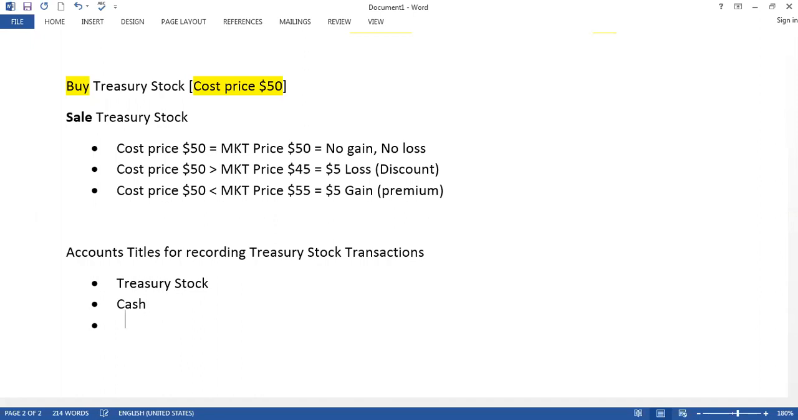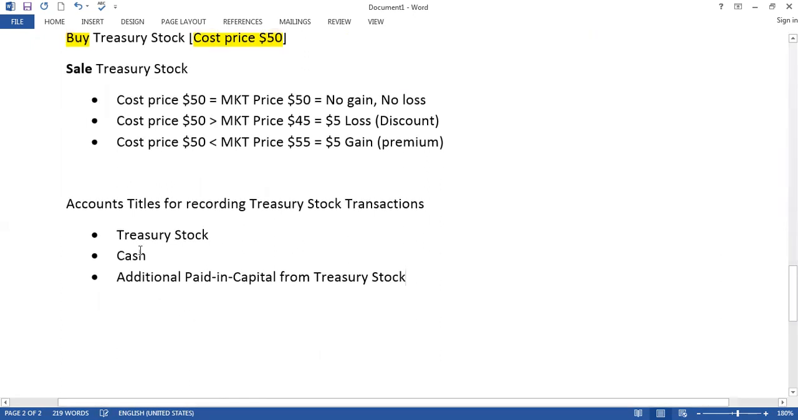And for gain or loss, can you remember, when you sell common stock or preferred stock, you cannot record gain or loss. You cannot record discount, you cannot record premium. So another thing we have to write is called additional paid in capital from treasury stock. So these three accounts you have to consider whenever you record treasury stock transactions. So only three accounts: treasury stock, cash, and additional paid in capital.